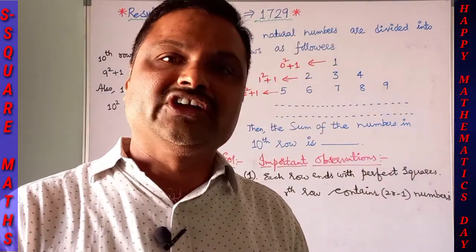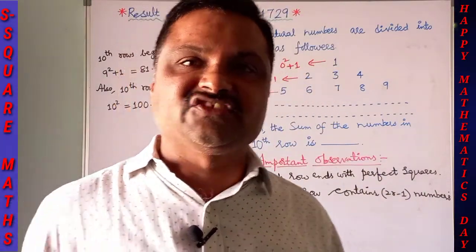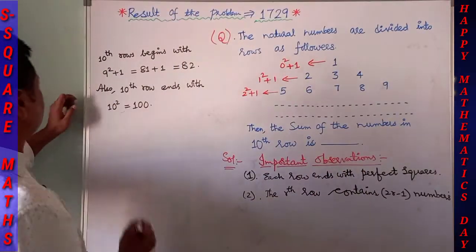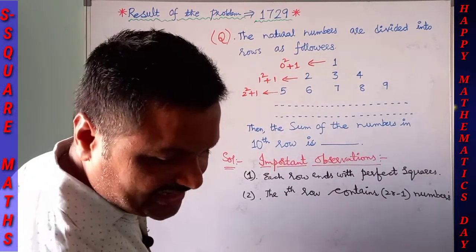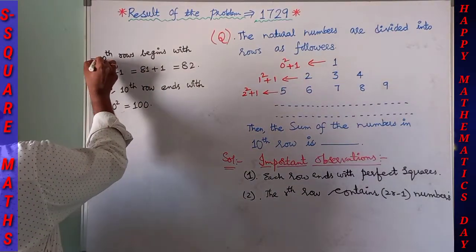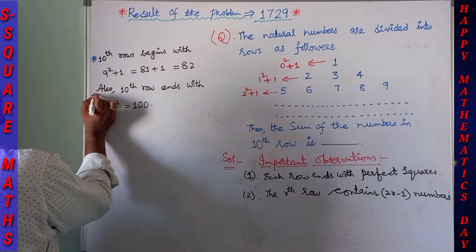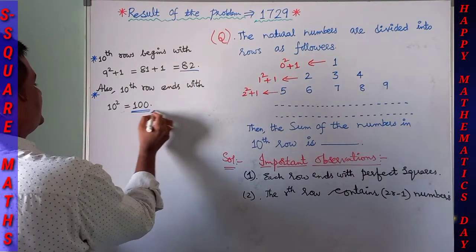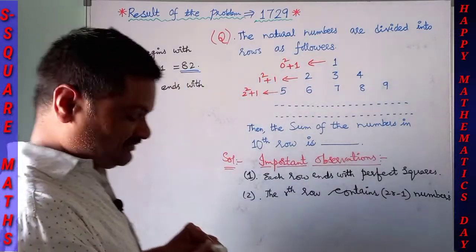So here it is going to start with 82 and end with 100. Like these two points we have discussed, it starts with 82 and ends with 100.